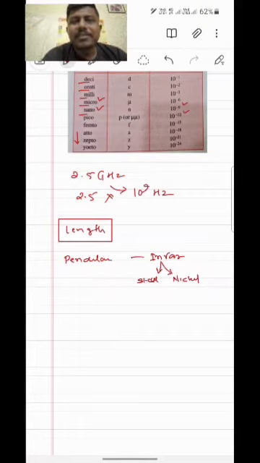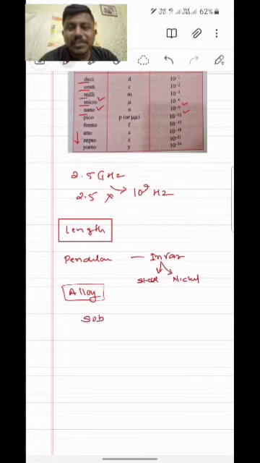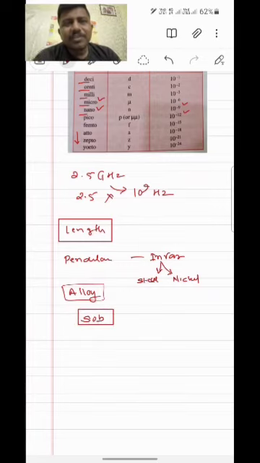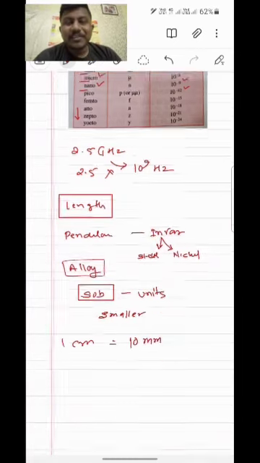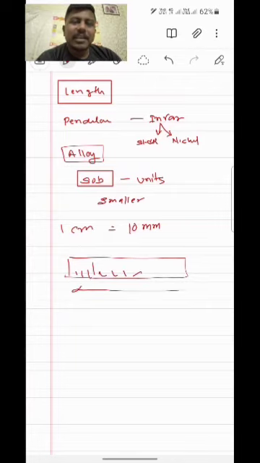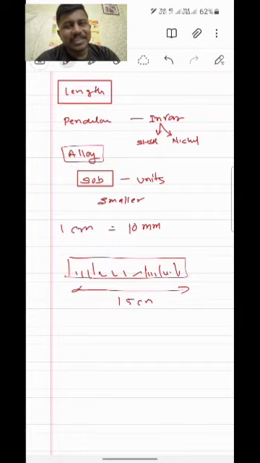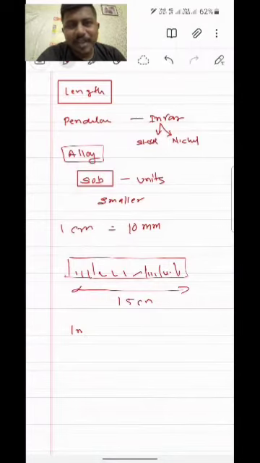Now subunits of meter. The subunits means the smaller ones. Like, have you noticed sub-engineer? So sub means smaller. So centimeter, 1 centimeter we know. How much is it? You have a geometrical scale, and that is about 15 centimeter. Approximately this much height you will find. 1 centimeter can be written as 10 to the power minus 2. Why? Because actually 1 meter is equal to 100 centimeter. So when you shift this 100, it will go to the denominator side and you will have 1 upon 100, which can be written as 10 to the power minus 2.